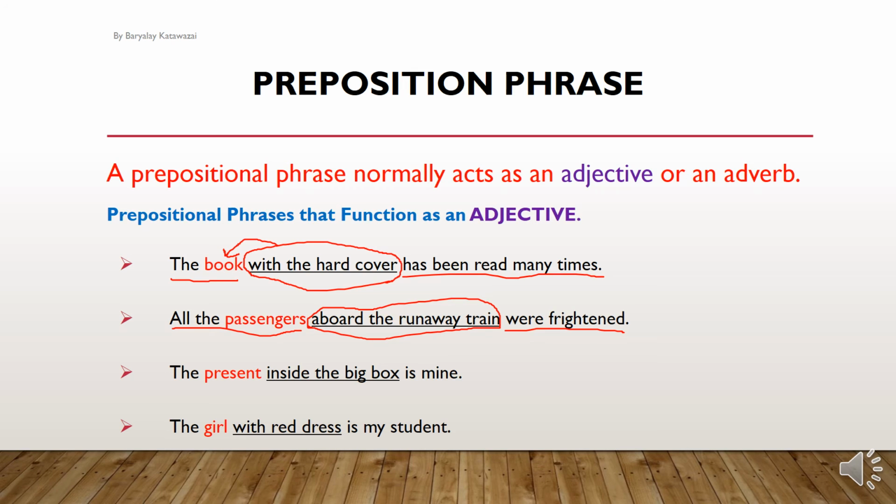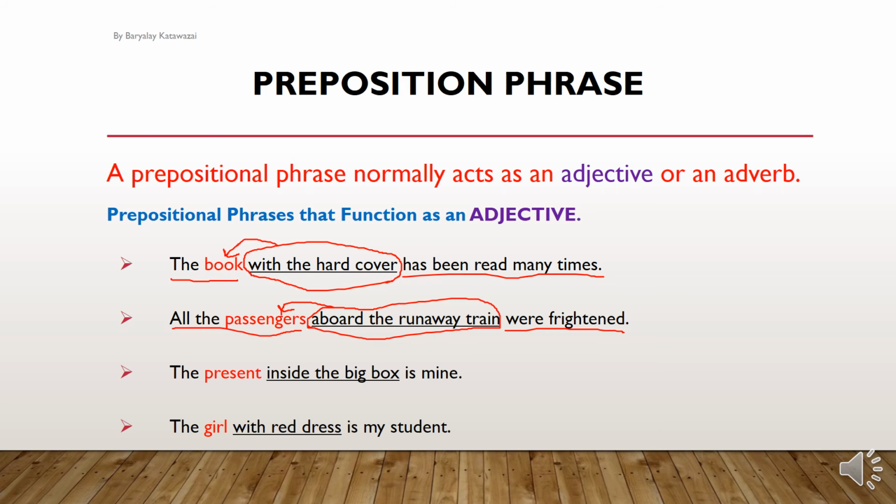So they say, all the passengers aboard the runway train were frightened. Which passengers? Aboard the runway train. So aboard the runway train modifies the passengers: adjective phrase according to the function, and preposition phrase according to the structure.